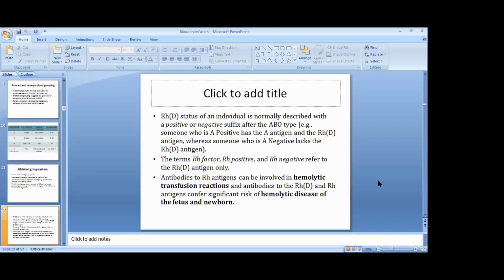So Rh status of an individual is described with a positive or negative suffix after the ABO type. The terms Rh factor, Rh positive and Rh negative refer to the RhD antigen only. Antibodies to Rh antigens can be involved in hemolytic transfusion reactions, and antibodies to the RhD and Rh antigens confer significant risk of hemolytic disease of the fetus and newborn.